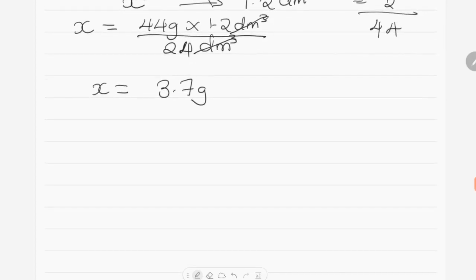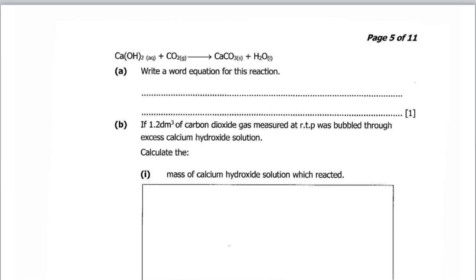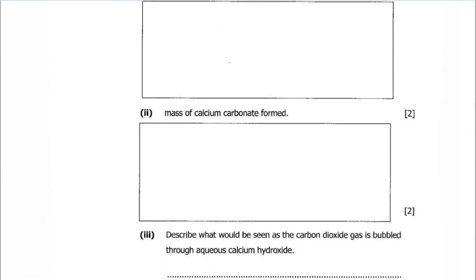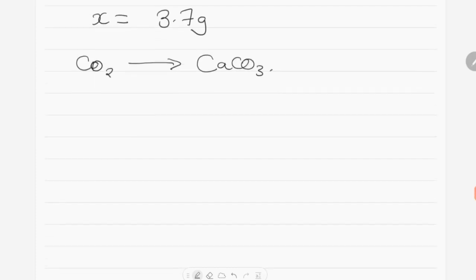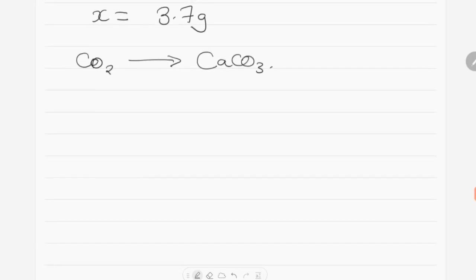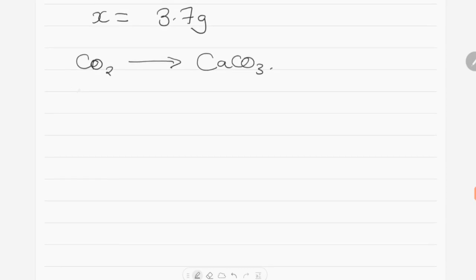Then we move on to the next question. Calculate the mass of calcium carbonate formed. So in this case, we'll also do a volume to mass calculation. Here we'll look at carbon dioxide. We equate it to calcium carbonate. Then what is the volume of carbon dioxide which was used during the reaction? 1 mole, which is equivalent to 24 decimeter cubed.